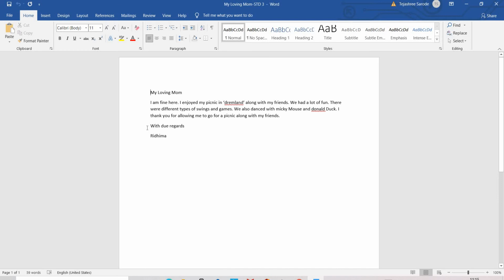Point number 3rd, 4th, these 2 points you have to cover. Next point, place the cursor after friends in the second line. Here the word friends, you have to place the cursor after friends and then give the hyphen.